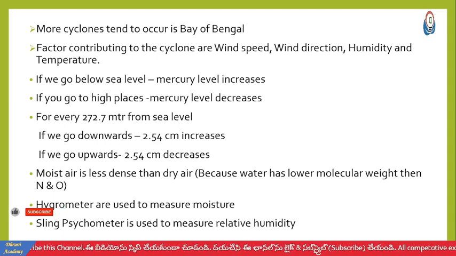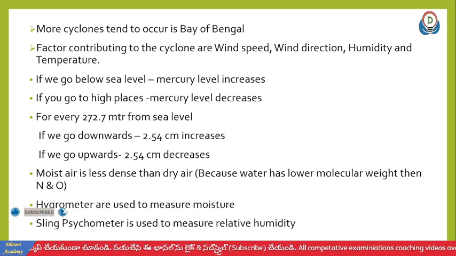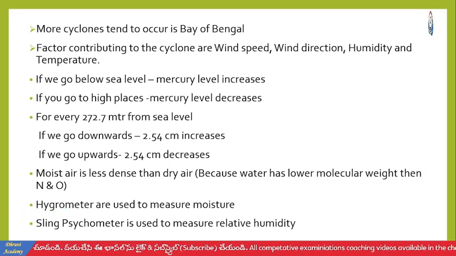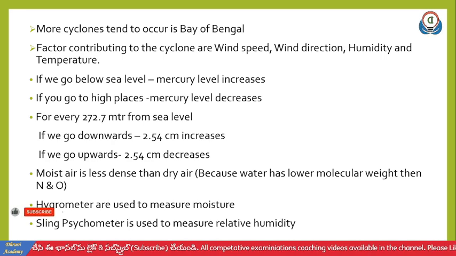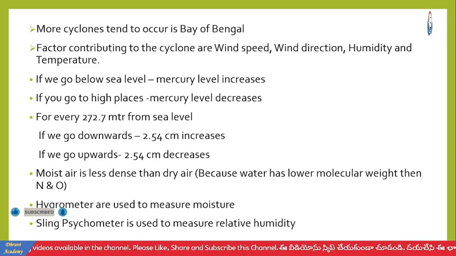Moist air is less dense than dry air because water has a lower molecular weight than nitrogen and oxygen. Hygrometers are used to measure moisture, whereas a sling psychrometer is used to measure relative humidity.